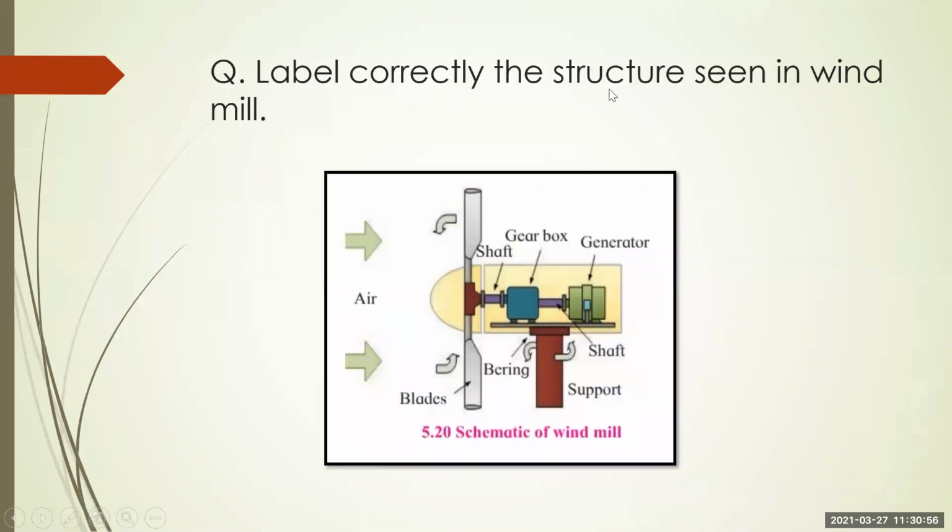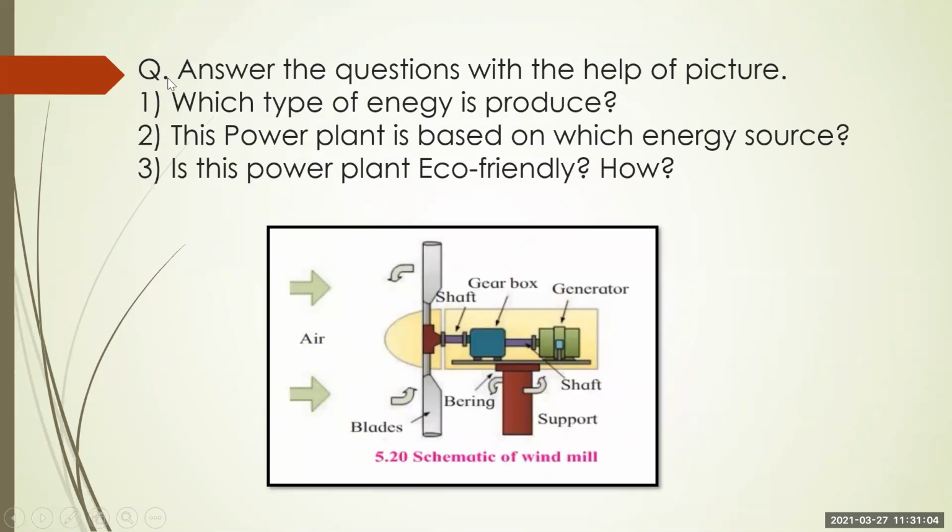Then label correctly the structure seen in the windmill. You might get to label it. You might get questions based on this, like 3 or 4 questions based on this diagram. You will get this diagram and you will get the questions, so you have to write down the answers based on this diagram. Which type of energy is produced? This power plant is based on which energy source? Is this power plant eco-friendly, and how?